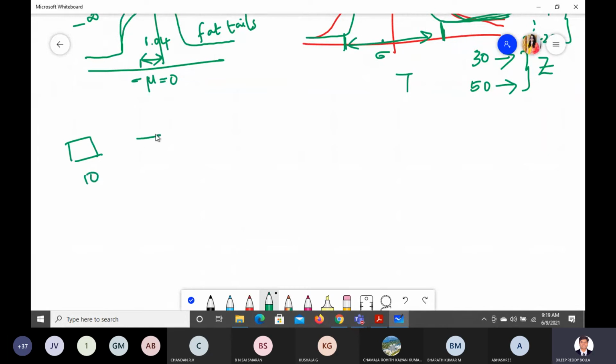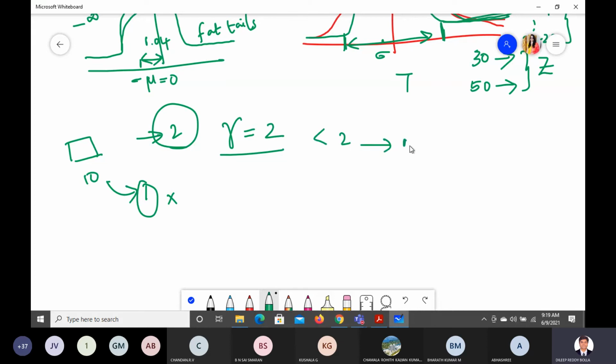Out of 10 samples, minimum we need to collect 2 samples. Sir, I have collected one sample from 10. Can I do this? It will not work out. So the minimum value of that degree of variation R should be equal to 2. If it is less than 2, it will not function. So minimum we need to collect at least 2 samples out of the complete samples. That's what they mean to say.